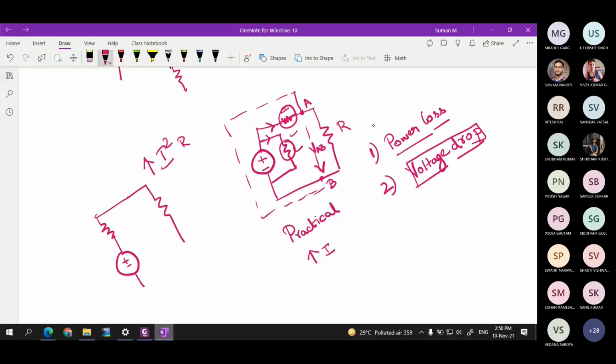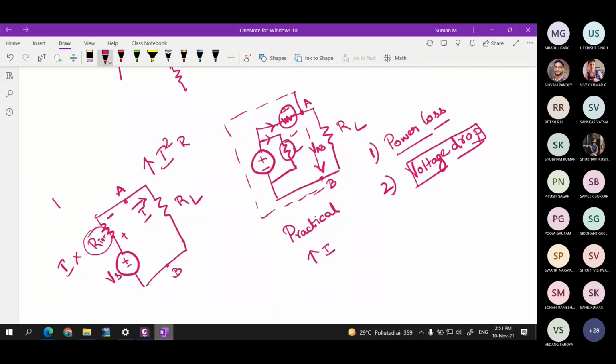You know that this is terminal A and this is terminal B, and you are having a resistor here. This is the load resistor and this is the R internal, and this is the voltage source. Why am I representing it in series? We will see at a later stage: when the current flowing through this path is increasing, then I into R internal is the voltage drop appearing across this resistor.